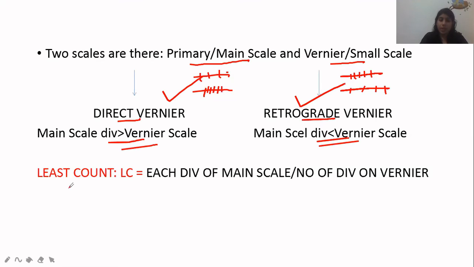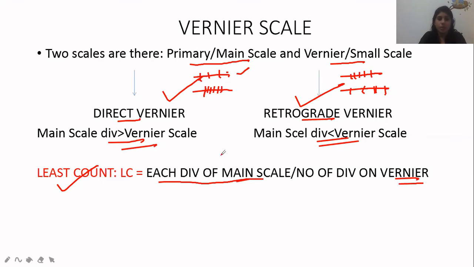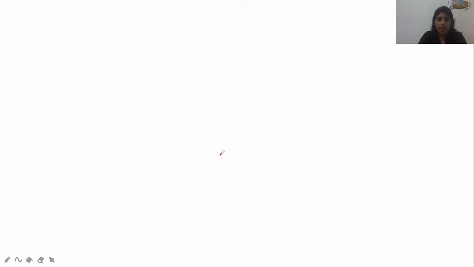And obviously, many questions will be asked regarding least count. Least count means every time we will concentrate on one division of the main scale. What is the value of one main scale division? That we will consider, the smallest value. Each division of main scale divided by number of divisions on vernier. Smallest division on the main scale divided by how many divisions are there on the vernier. That will be our least count.